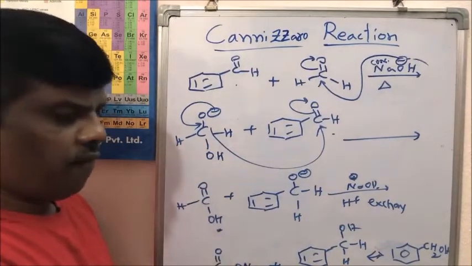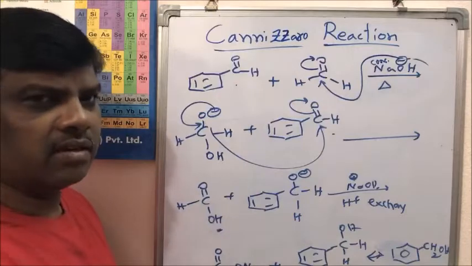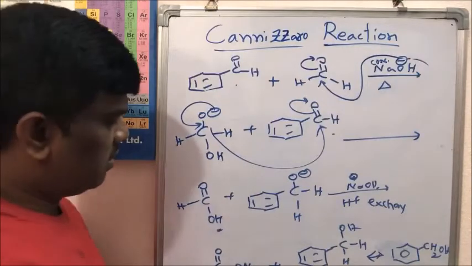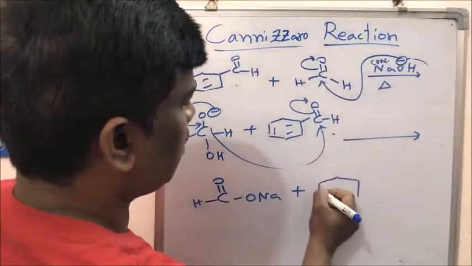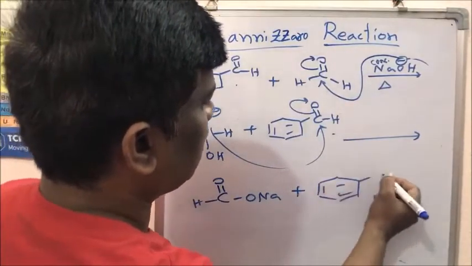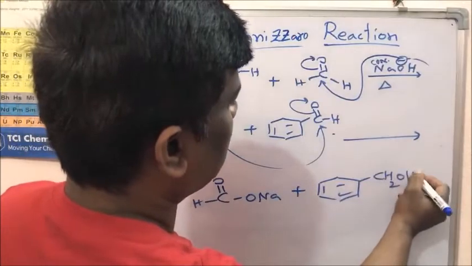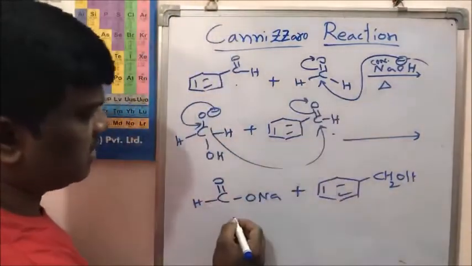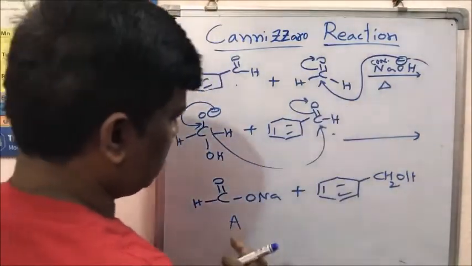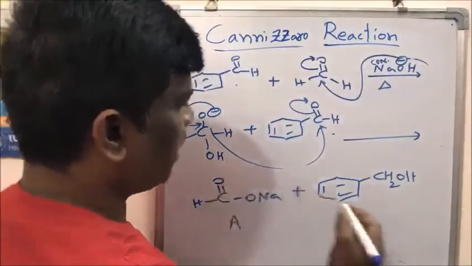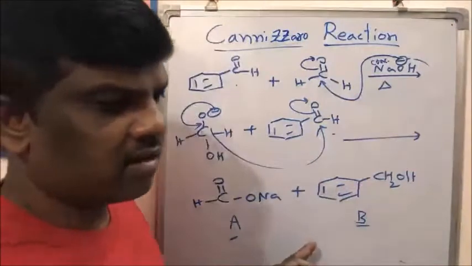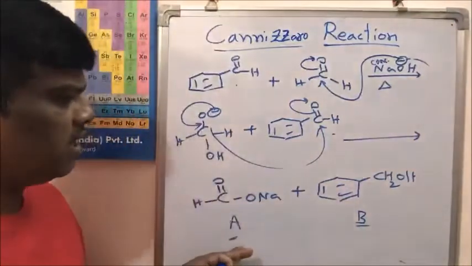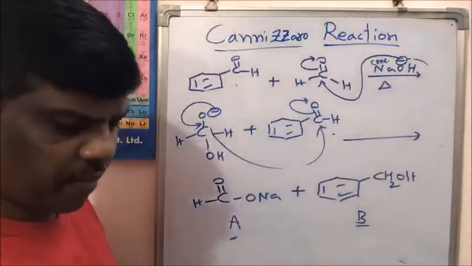Yes, the sodium salt of formic acid, HCOO Na plus, is compound A, and benzyl alcohol is compound B. This is the answer to the question I gave before starting this lesson.